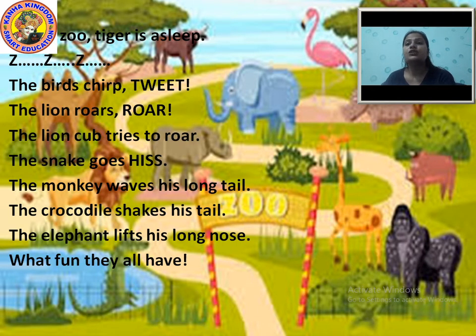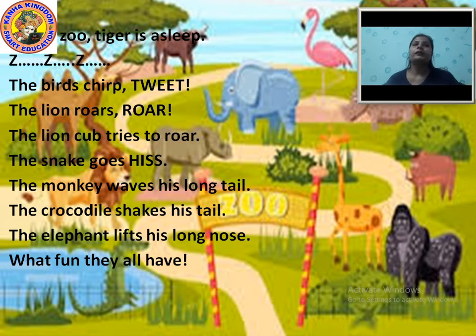He is snoring very loudly, making some sound like z. When the tiger sleeps, the sound he makes is very loud. So they see a tiger who is sleeping and snoring.